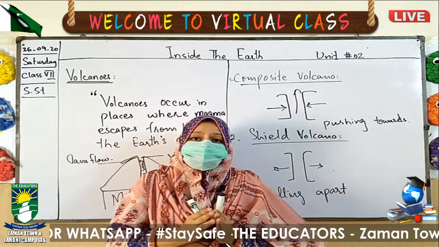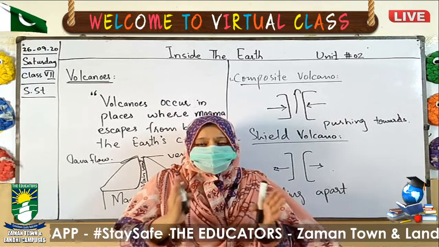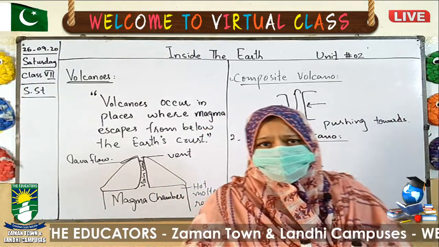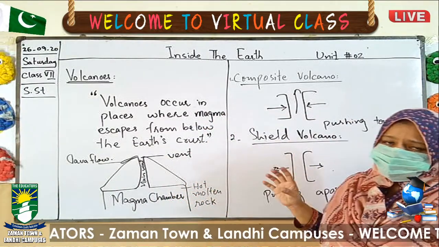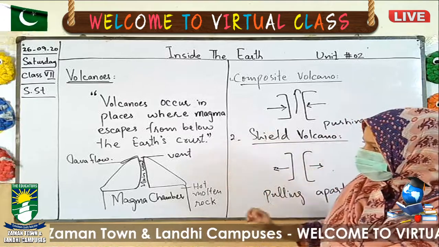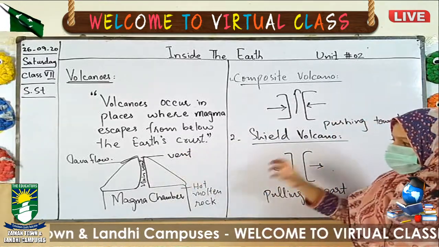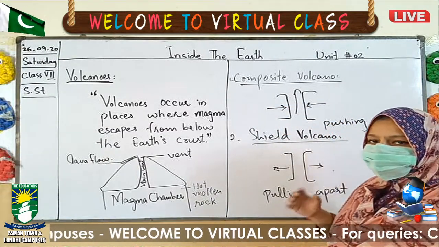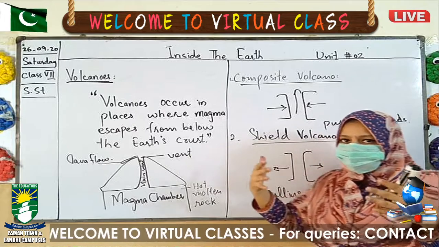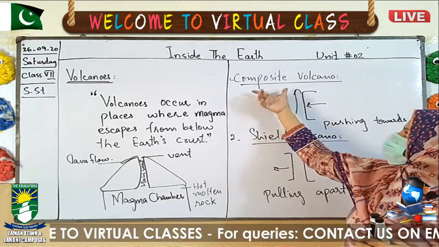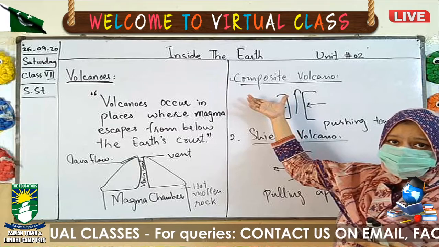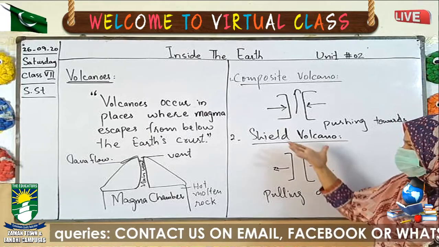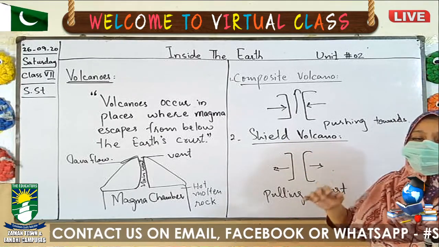So they form some space and opening from where the magma or lava explodes. So volcanoes are basically those rocks that have a specific opening from where the lava or magma flows out. Well, these are of two types on the basis of the movement of the tectonic plates. When tectonic plates push towards each other, it is known as a composite volcano. That is the most common type of volcano. When the tectonic plates pull apart, these are known as shield volcanoes. The lava comes out. This is also a common type.